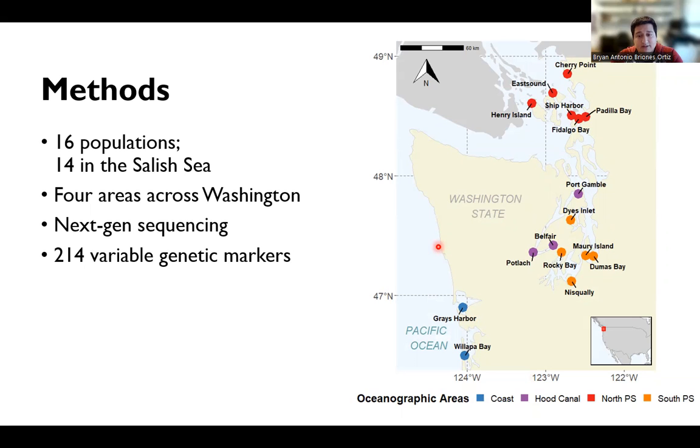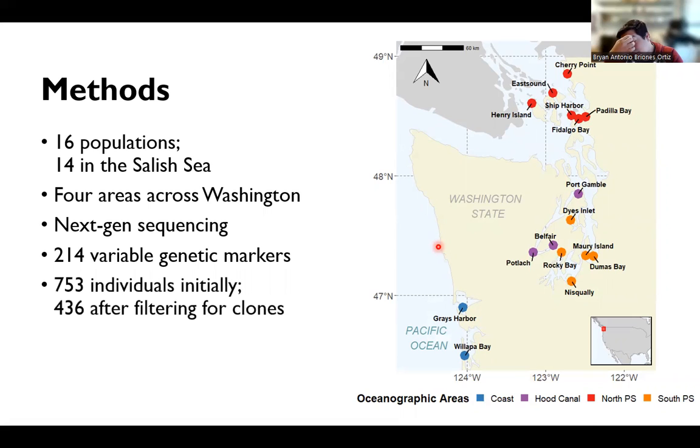Our initial dataset consisted of 753 individuals, but only 436 remained after filtering out clones. This is a common practice in the study of asexually reproducing species to prevent confounding results in the study of genetic diversity.